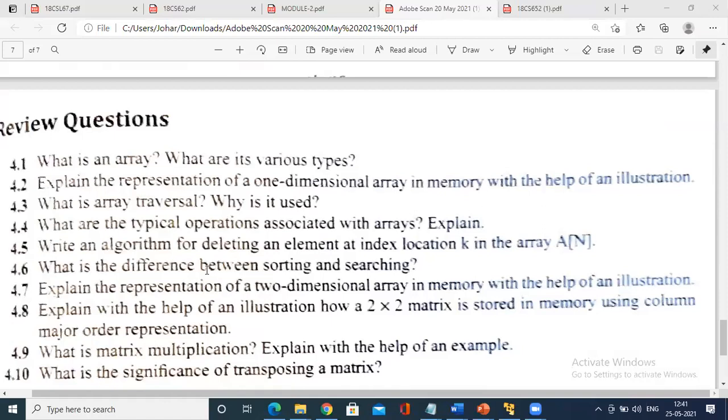You may be asked to write an algorithm for insertion and deletion. What are the typical operations associated with the array? Explain. So the question could be, what are the typical operations associated with an array? Explain any one.